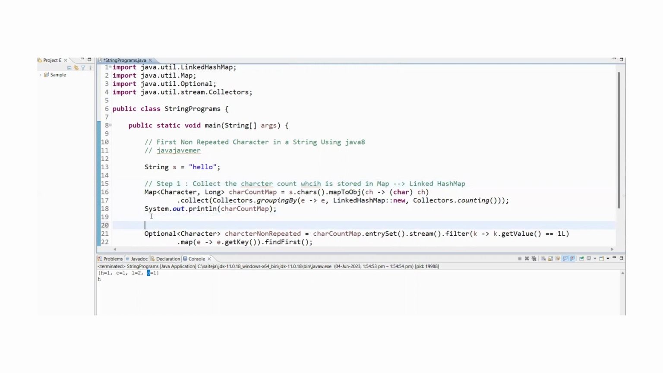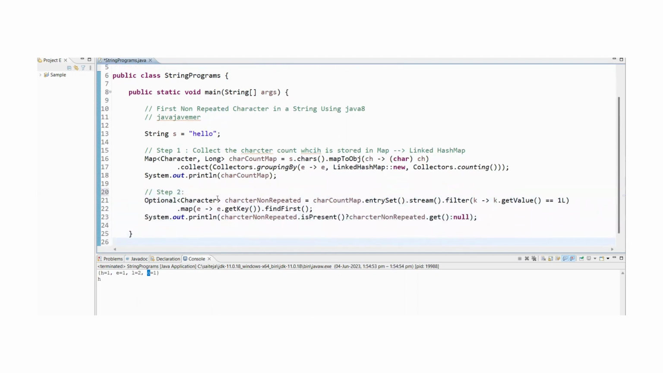In step two, what we have done? We already have the map, and we just wanted to filter out only those non-repeated characters. Filter the non-repeated characters. Get the key value, I mean get only the character value, nothing but the key. We are not interested in getting the value.